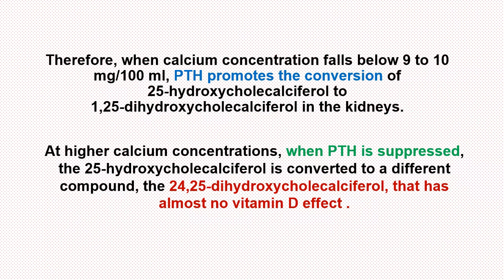At higher calcium concentrations, when parathyroid hormone is suppressed, the 25-hydroxycholecalciferol is converted to a different compound known as 24,25-dihydroxycholecalciferol that has almost no vitamin D effect.